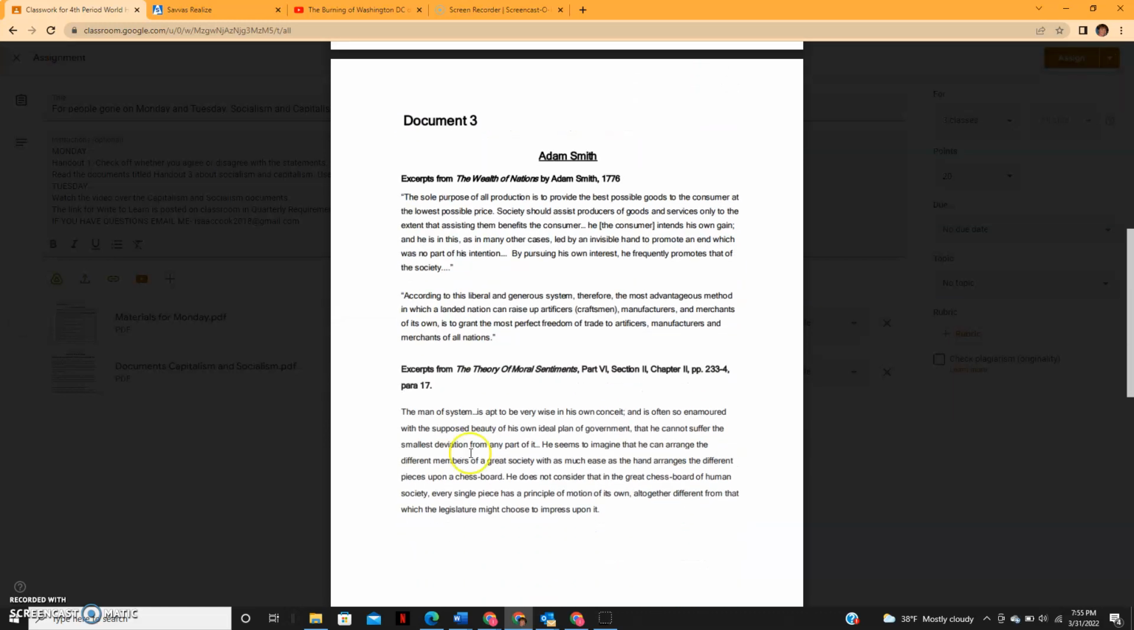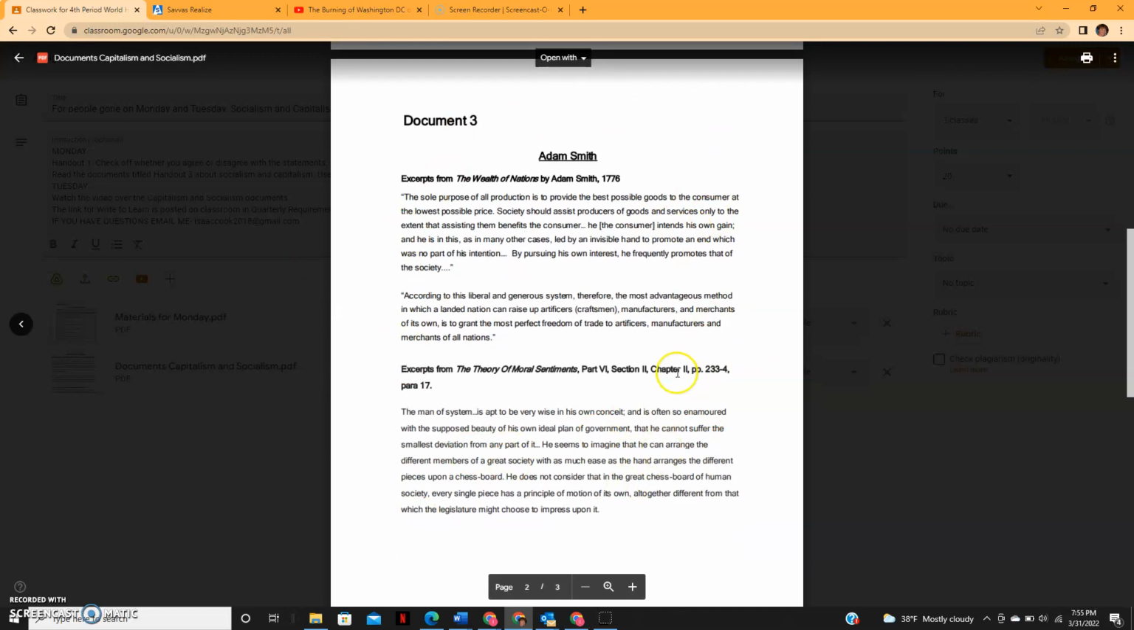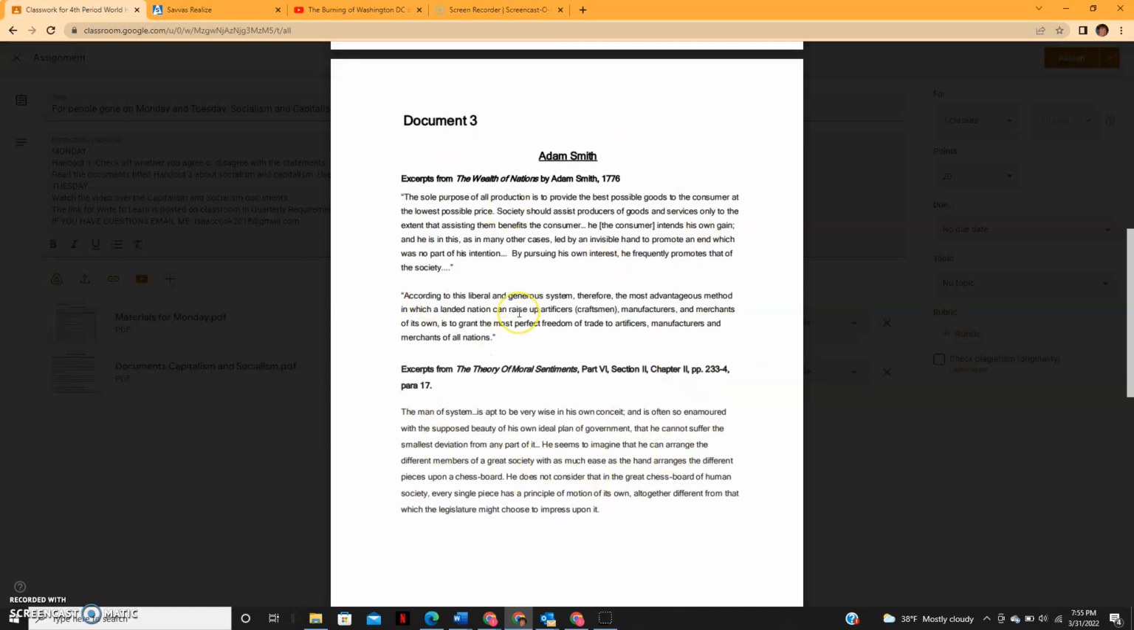Document 3 is a capitalist document. This is where all the capitalist ideas are. So, Adam Smith, in The Wealth of Nations, says some capitalist things. The sole purpose of all production is to provide the best possible goods to the consumer at the lowest possible price. Society should assist producers of goods and services only to the extent that assisting them benefits the consumer.